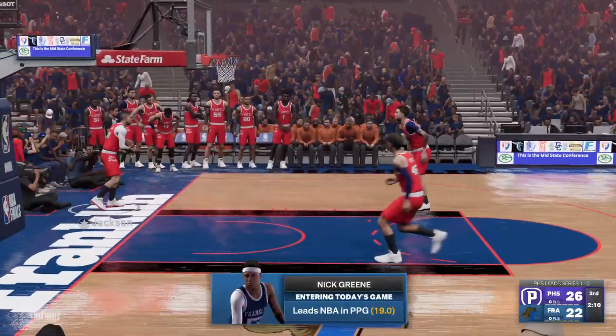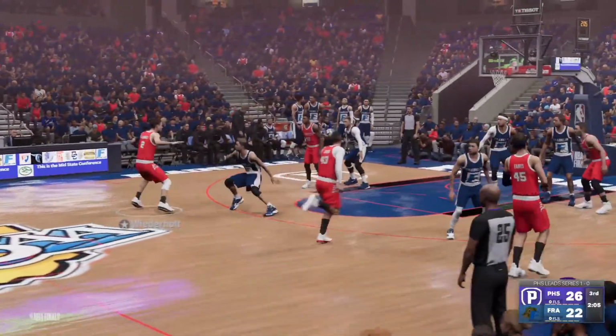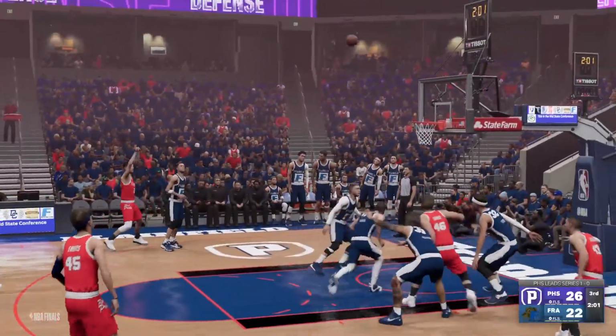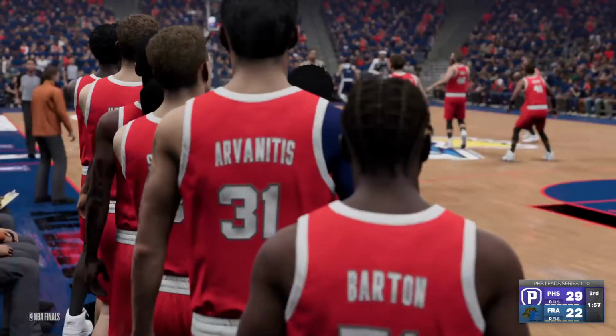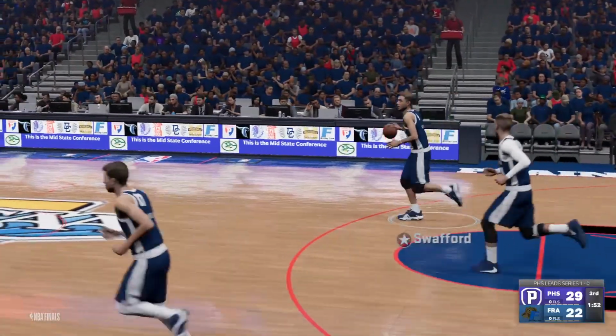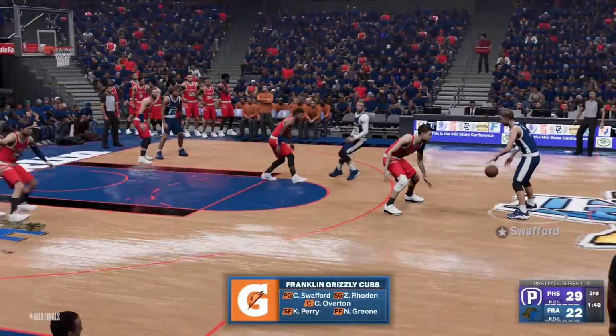Green scores for Franklin. But dude, no one is giving Plainfield credit enough. Wiederholt for three. Ben Wiederholt is going off tonight. And he is leading this Quakers team, no doubt.